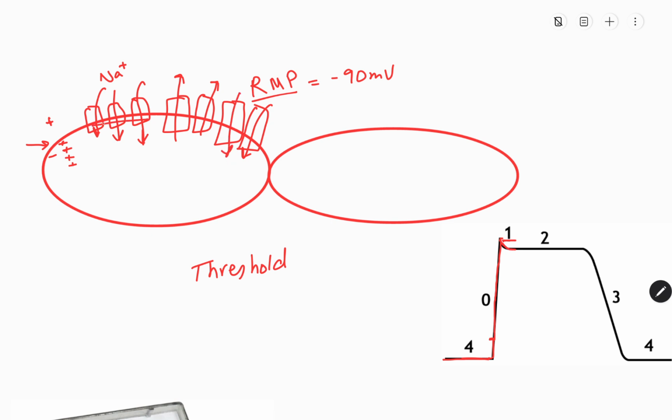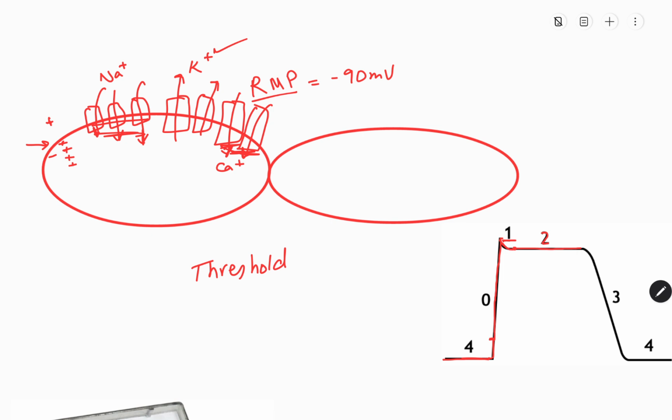So calcium is moving inside. Now the sodium channels have closed. Calcium is moving inside and potassium is moving outside. So there is a balance, so we will see a plateau phase. Okay, the second one. So there will be a plateau phase. After the plateau phase, the calcium channels will be closed. These are closed. Only the potassium channels are open, and potassium will keep on going outside the cell.